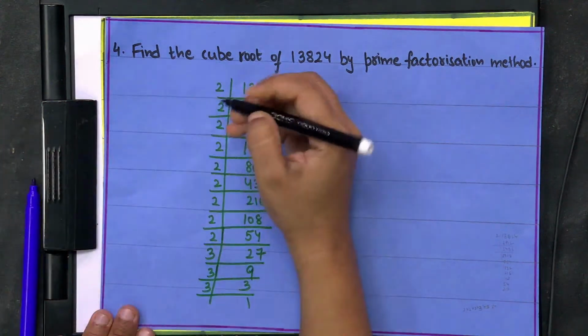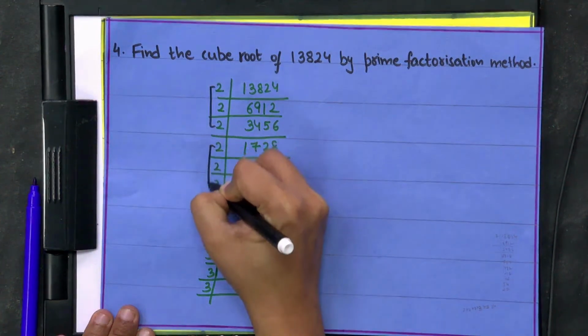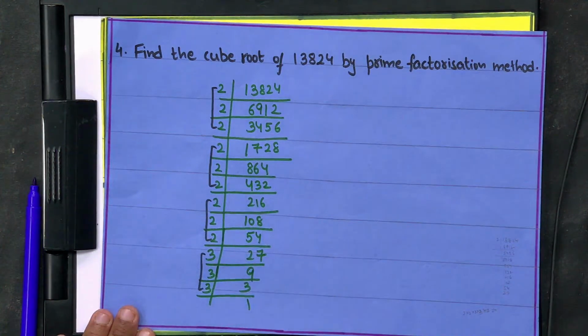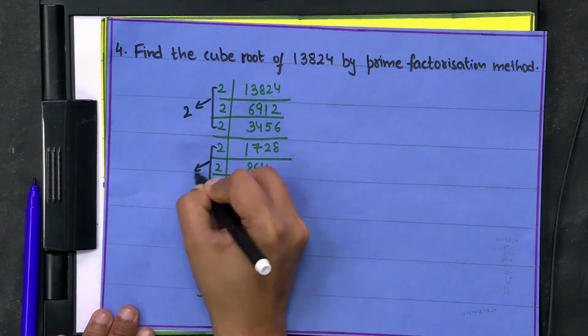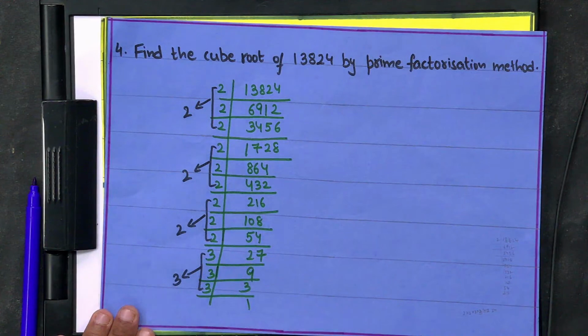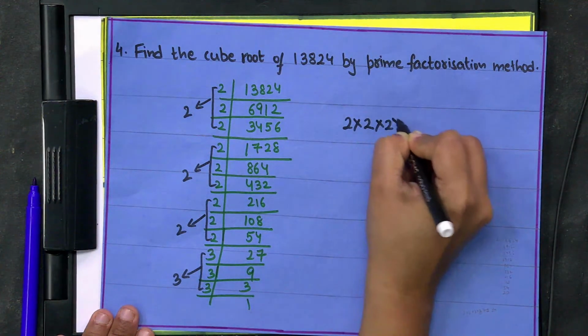Start making the pair. This is occurring thrice, this is occurring thrice, this is occurring thrice, and 3 is occurring thrice. So we can just take out 2 from here. From here as well. From here we can just take out 3. So multiply 2 into 2 into 2 into 3.